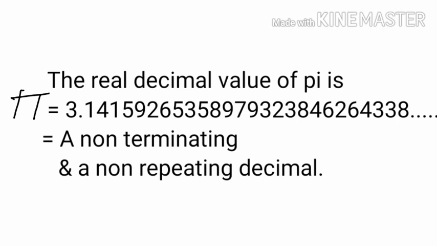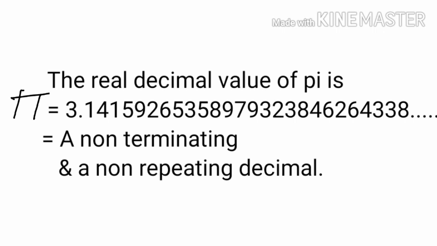Look at the real value of pi, children. The real decimal value of pi is equal to 3.14159265358979323846264338..., which is a non-terminating and non-repeating decimal, because in the decimal part the digits are not going to end.